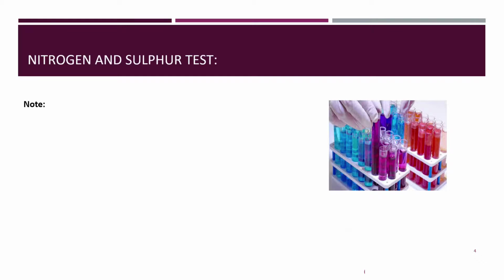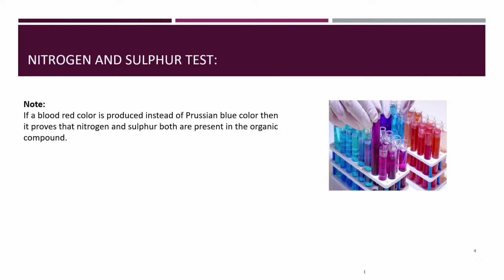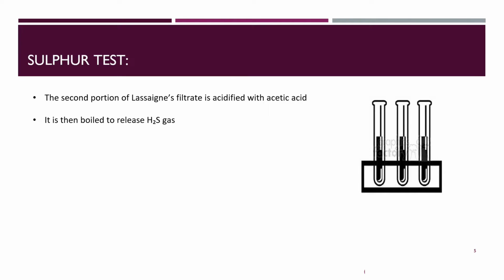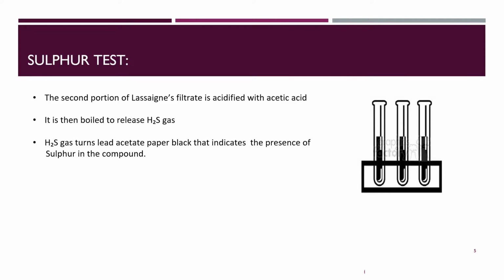While detecting nitrogen, if blood red color is produced instead of Prussian blue color, then it proves that the test tube contains nitrogen as well as sulfur, which may be present in the organic compound, as shown in the chemical equations below. For the detection of sulfur, the second portion of Lassaigne's filtrate is acidified with acetic acid. It is then boiled to release hydrogen sulfide gas. Hydrogen sulfide gas turns lead acetate paper black, which indicates the presence of sulfur in the compound.